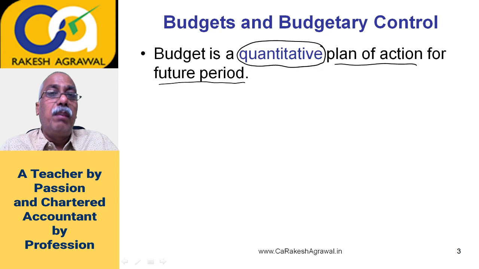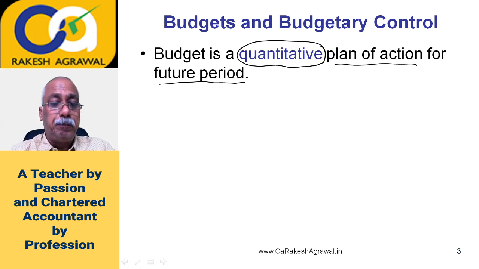Anyway, we are talking from the commercial entities' point of view. Companies generally prepare the profit budget, that in the next year, let us say financial year, we are going to achieve so much profit. Now when they say so much profit in so much period, then how are you going to achieve it? Which product you are going to sell, in what quantity, at what selling price, and what will be the cost? When you prepare the detailed plan of action, it becomes budget.